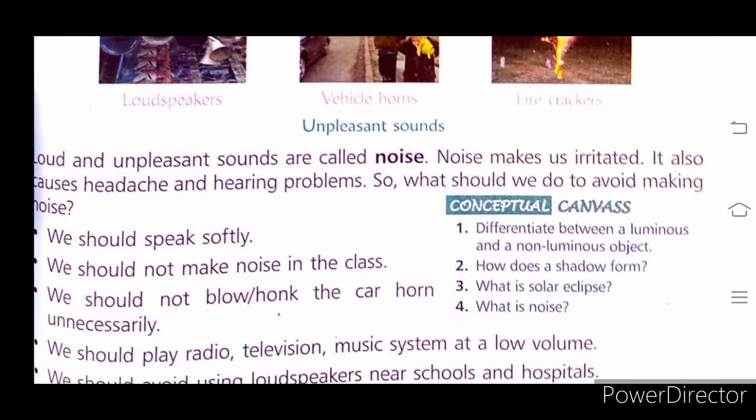Loud and unpleasant sounds are called noise. So children, these unpleasant sounds and loud music are all called noise. Noise irritates us. It also causes headache and hearing problems. So what should we do to avoid making noise?